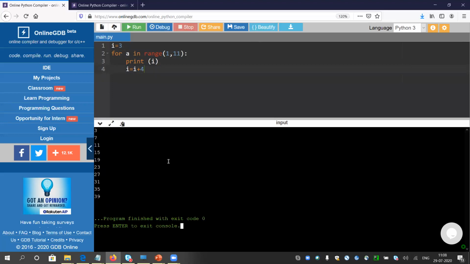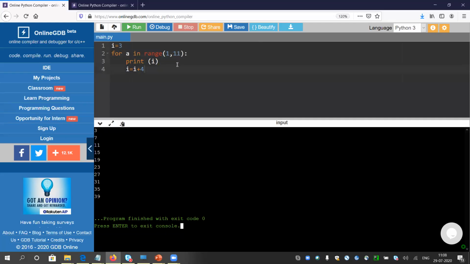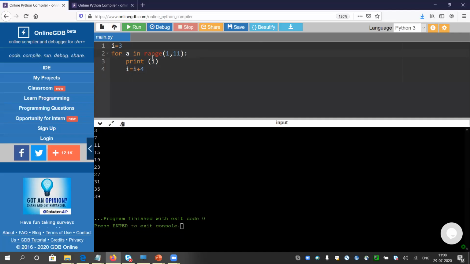I think you all know this series. Yeah, it is printing the series successfully. But we need to keep some plus and minus in between. So what to do to put that plus and minus? You can see every even term is giving the minus value. So what will be the value of a here in this for loop?